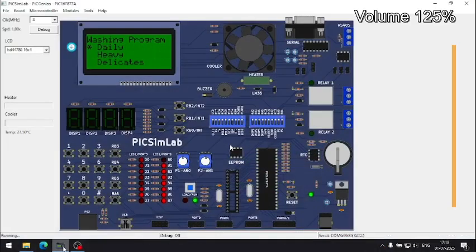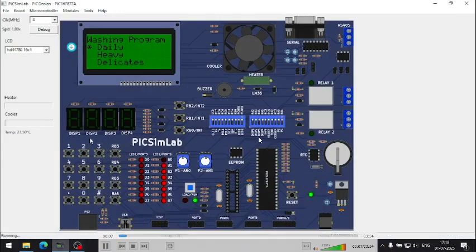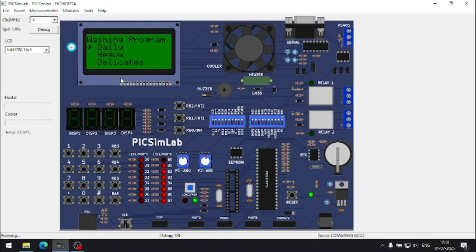As you can see, this is the PicsimLab setup, and here I'm going to show you the working of the washing machine. Let me first reset it. I've flashed the hex code in this, and we'll press key 5 to start. We'll power on the machine. And now we'll toggle between the options. So we can see heavy, delicates. Let's pick delicates. To pick delicates, you have to long press the RB3 button.